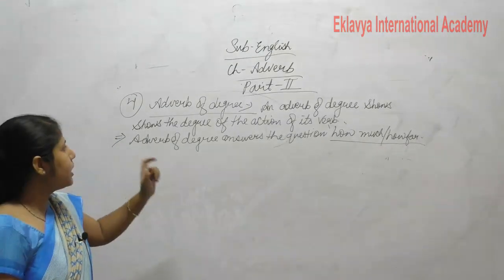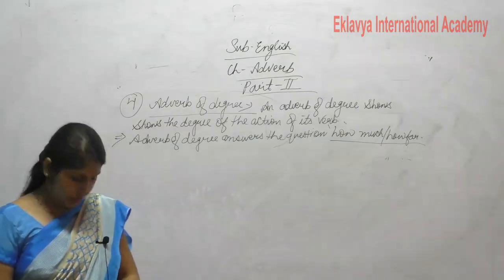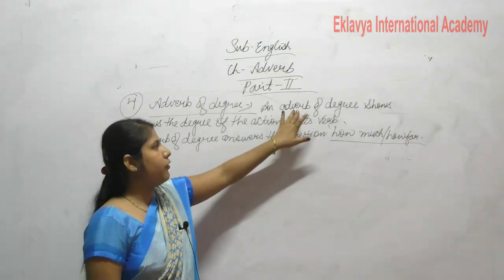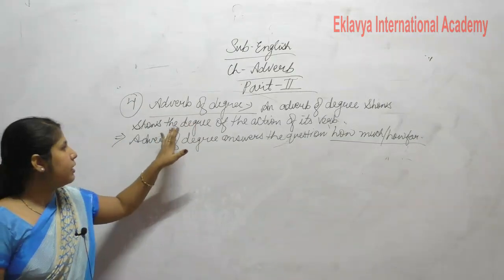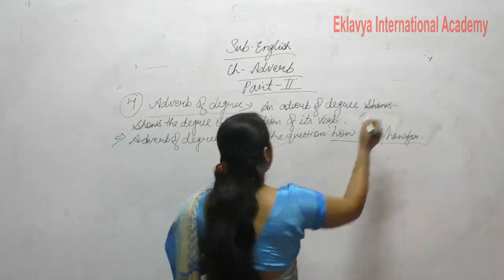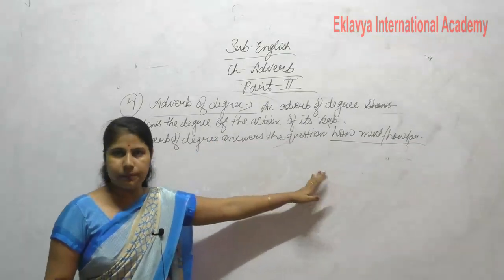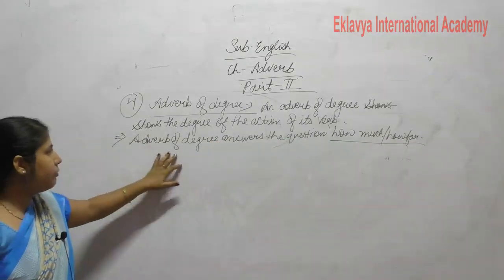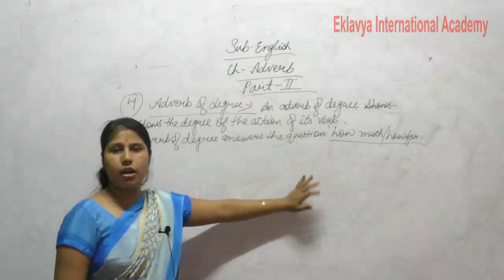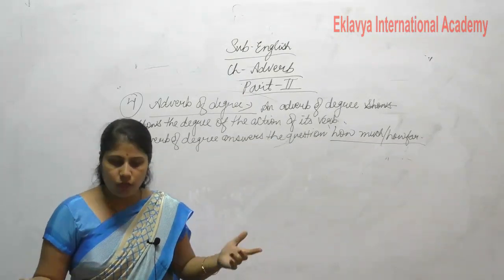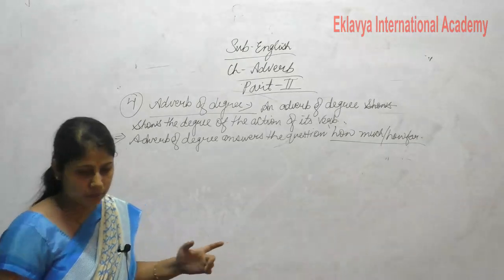Clear? So what is the definition of adverb of degree? An adverb of degree shows the degree of the action of its verb. I write it two times. Adverb of degree answers the question how much and how far. Clear?